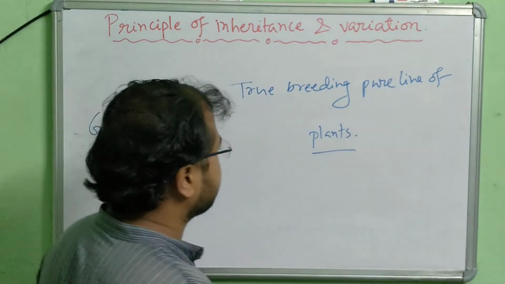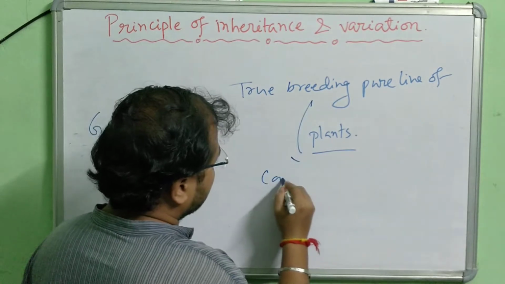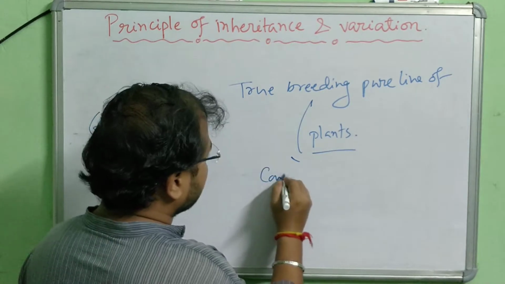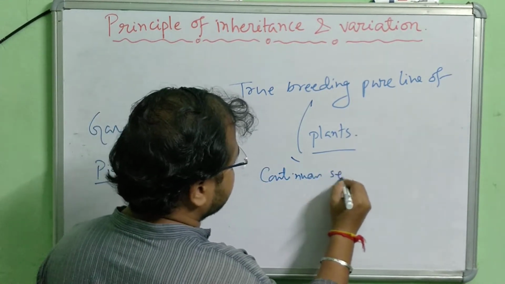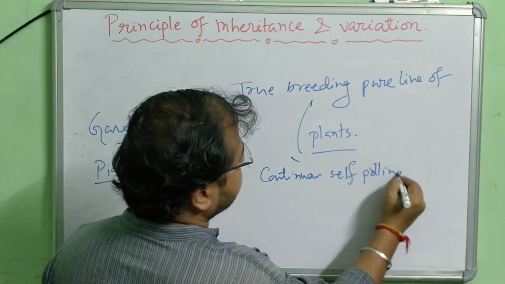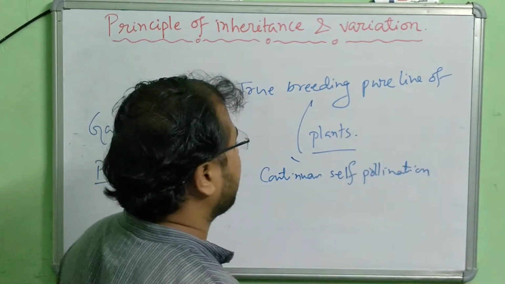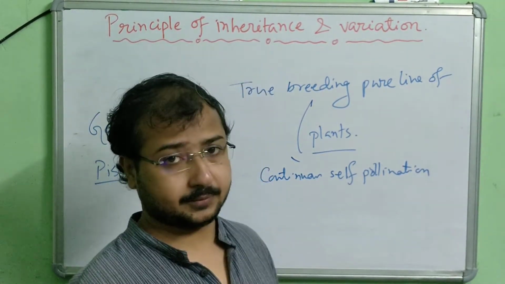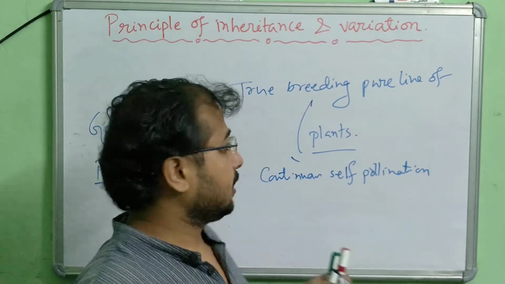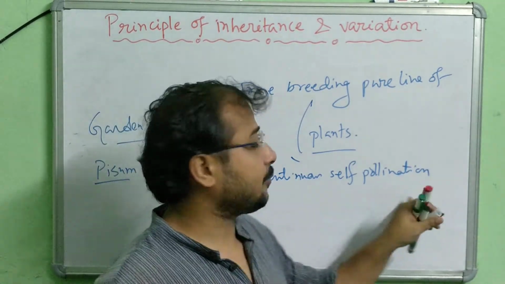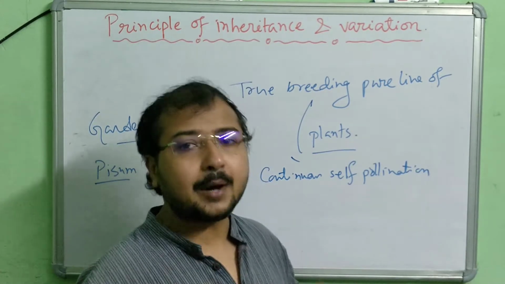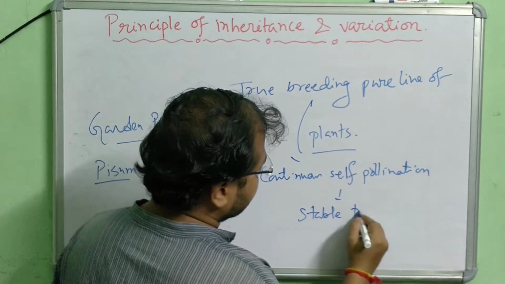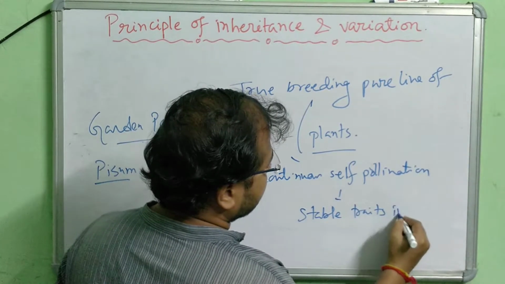The meaning of this terminology is, in simple language, if I say, the plants have undergone continuous self pollination for generation after generation. Means for many generations the plants have undergone continuous self pollination, and ultimately it came up with some stable traits inherited.